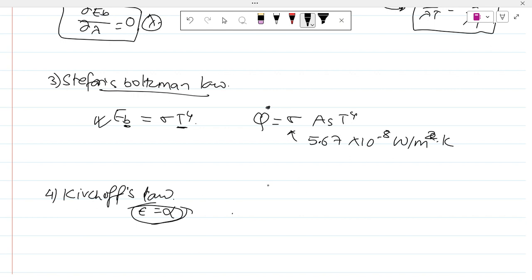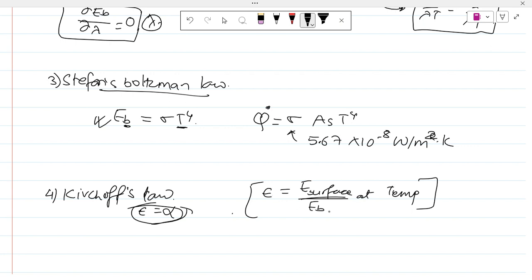Now, what is emissivity? We'll talk about emissivity a little bit. For an opaque body radiation surface, emissivity is epsilon, the ratio of radiation emitted by the surface to that emitted by the perfect black body at the same temperature. If we have two different bodies of the same surface area, then the total emissive power emitted by the surface to the total emissive power emitted by the perfect black body is known as emissivity.